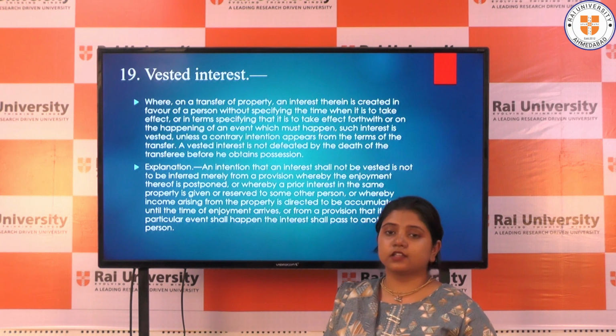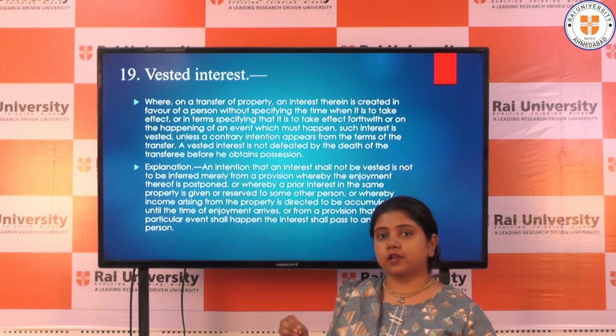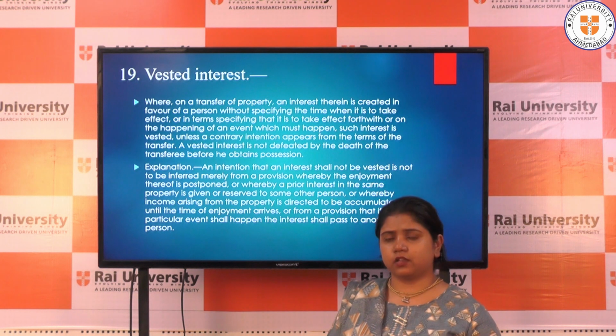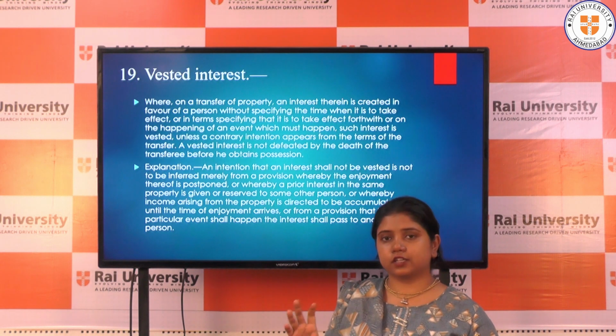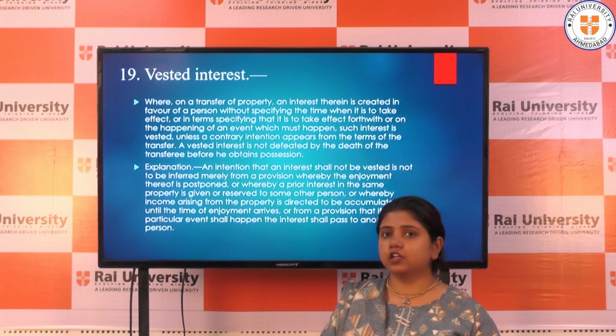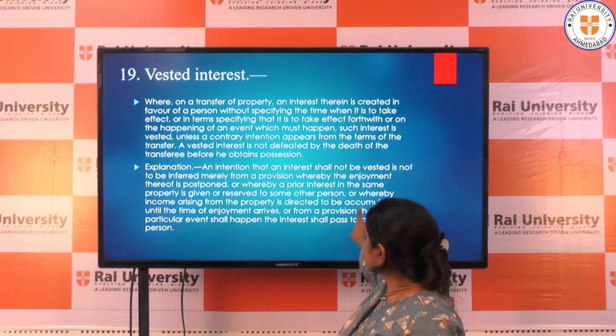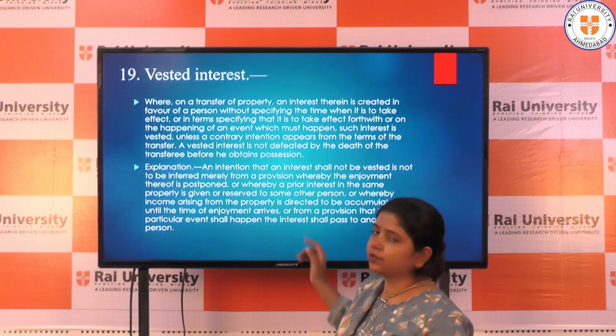If there is a direction of accumulation, the accumulated income should be transferred to the son of the transferor for maintenance, for example. So what is actually happening is that the interest is restrained for some time. The accumulation of that income is transferred to the son of the transferor. So this is also directed to be accumulated until the time of enjoyment.